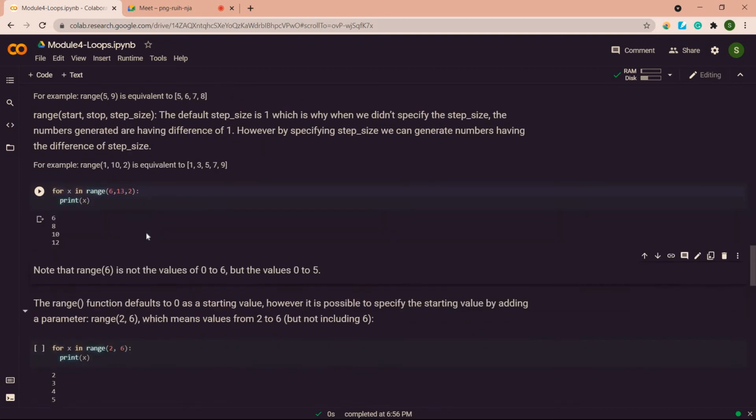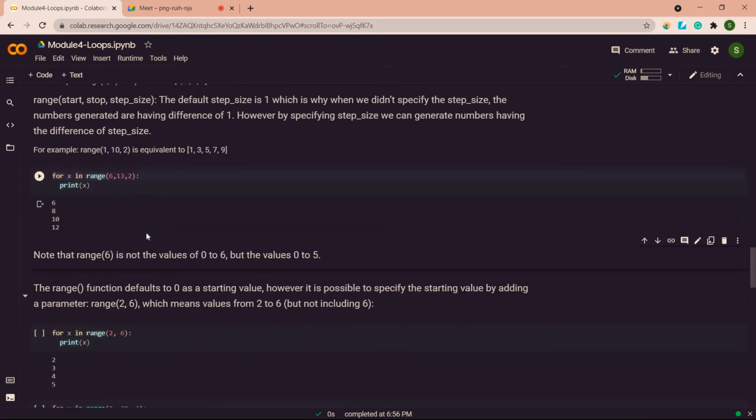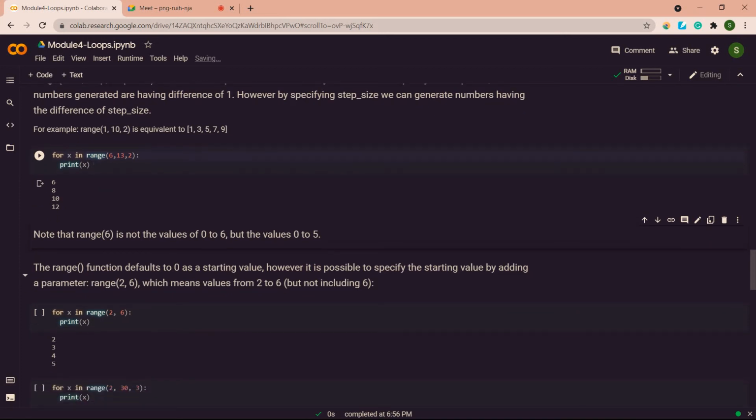It's clear, ma'am. So this is almost the same as whatever we have seen in slicing, but we are using range in loops. Also, just practice how to work with range with different values. Okay,